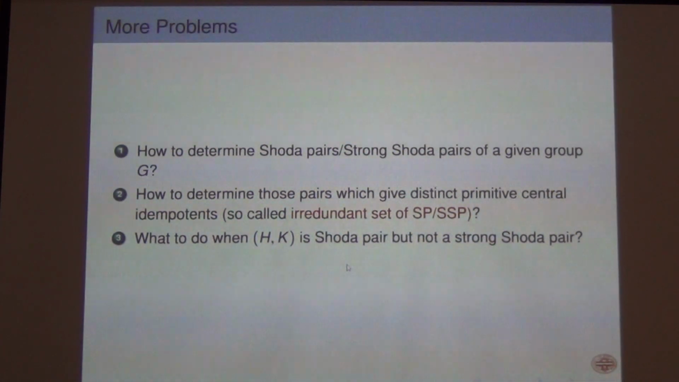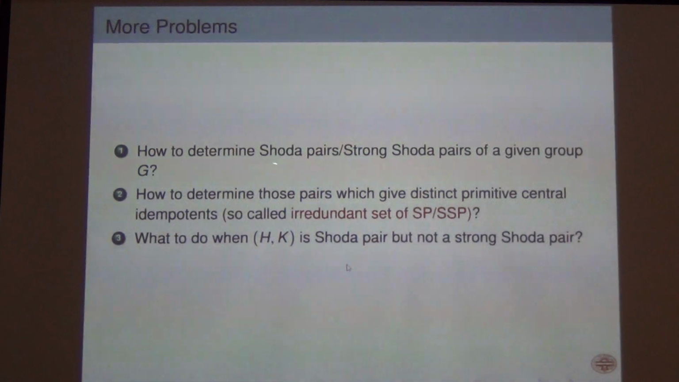So the problem is, okay, they have told if you have a strong Shoda pair, then this is the matrix algebra over this cyclotomic algebra. But the question is how to find Shoda pairs. There are technical difficulties in finding. If I give you a group, how will you find Shoda pairs? How will you find its strong Shoda pairs? How will you find 2 strong Shoda pairs which are giving different simple components, and so on. So those were the kind of things which came up.